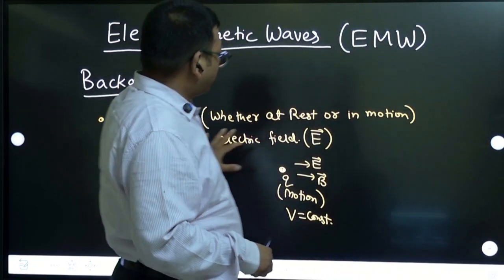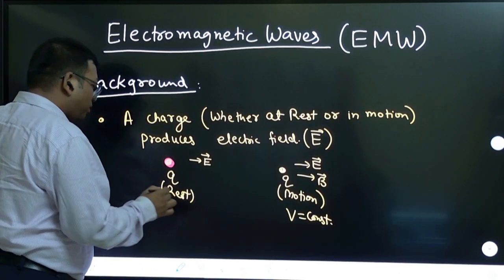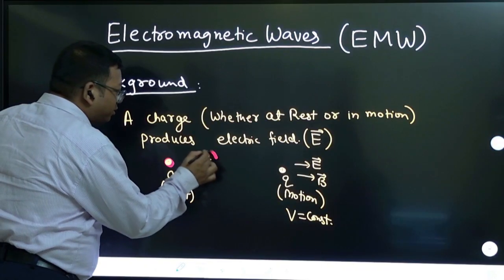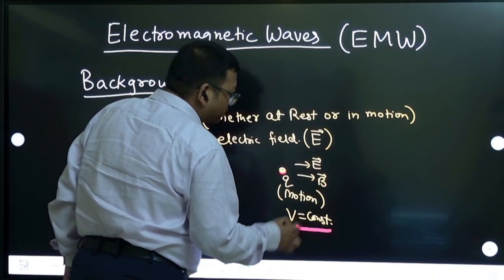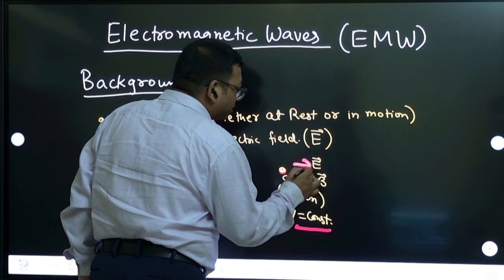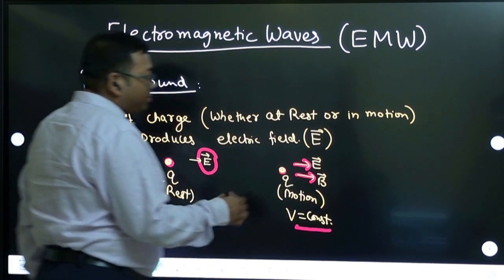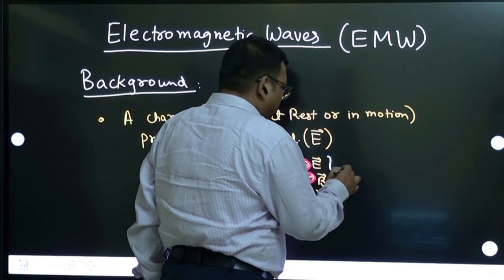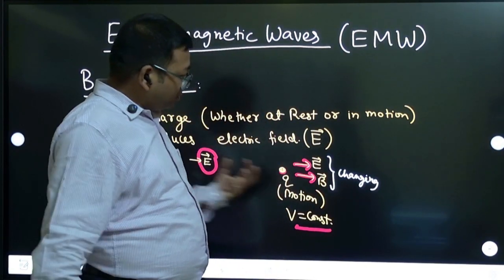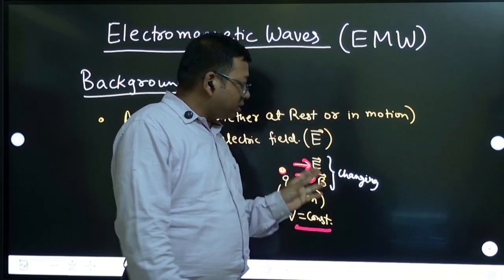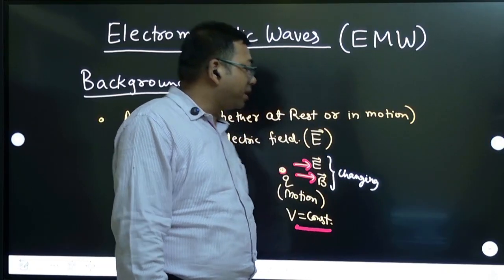Okay. So in electrostatics we have seen that if we have a charge at rest, it will only produce electric field. But if there is a charge in motion, that also with constant velocity, then it will produce both electric field and magnetic field. But this electric field and magnetic field will be changing with time, right? Because the charge particle is in motion, so this field will not remain the same at a given location. You are calculating electric field and magnetic field.